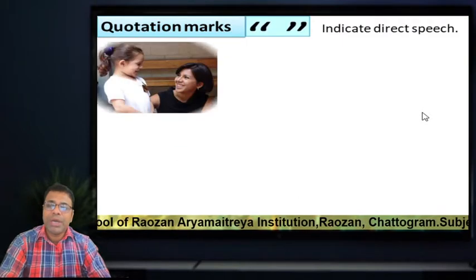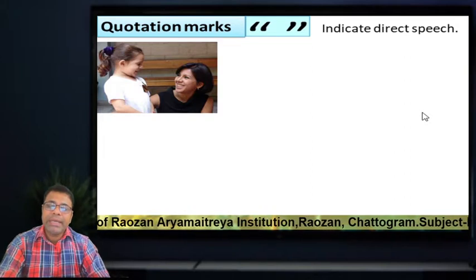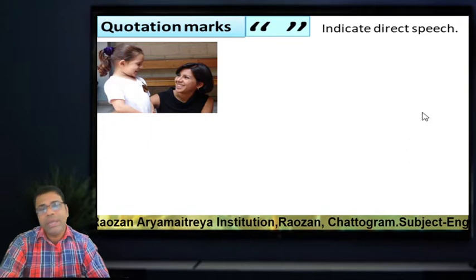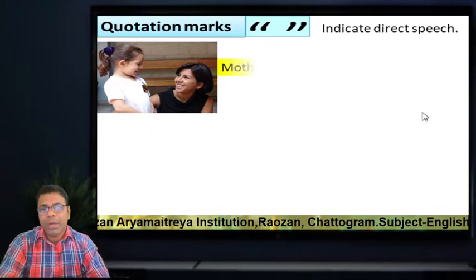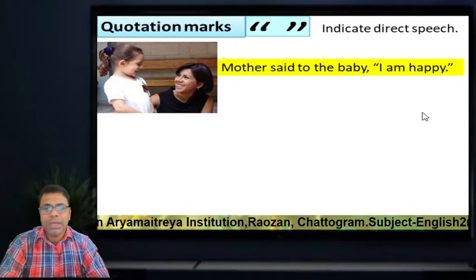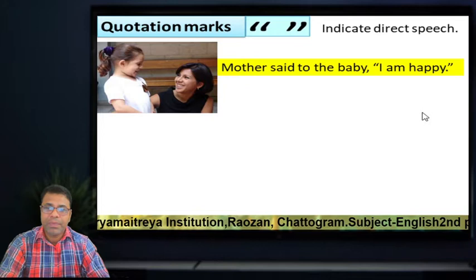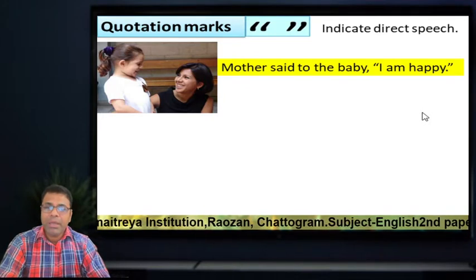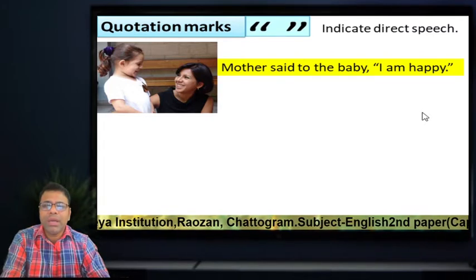So dear students, look at the quotation marks. They indicate direct speech. When we use direct speech, we must use inverted commas or quotation marks. Look at the sentence: Mother said to the baby, "I'm happy." I'm happy is quoted by the mother. That's why it includes quotation marks.